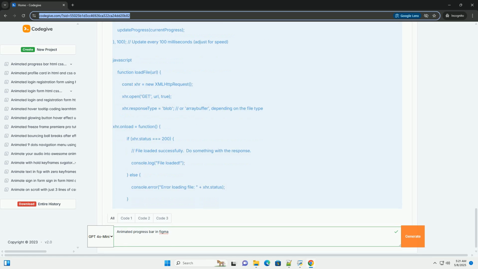While Figma doesn't automatically generate animated code, the CSS properties of the final state, 100%, and the animation specifications, duration, easing, from the prototype tab provide a good starting point. 3. Exporting assets: if you're using custom icons or other assets, you can export them directly from Figma in various formats, SVG, PNG, JPG.